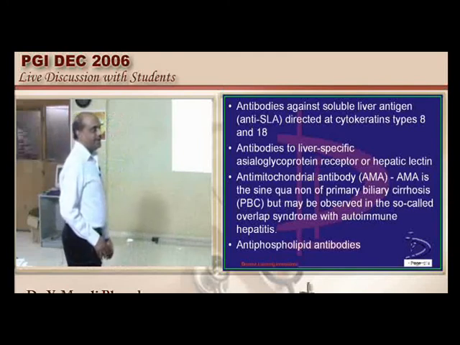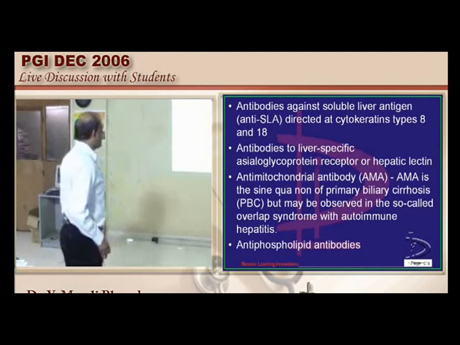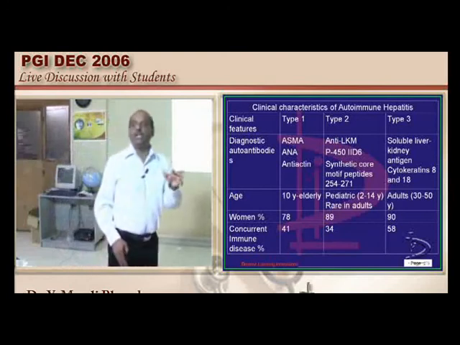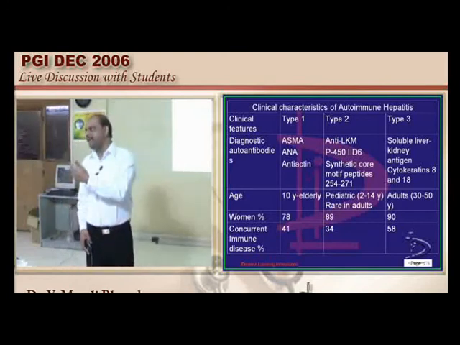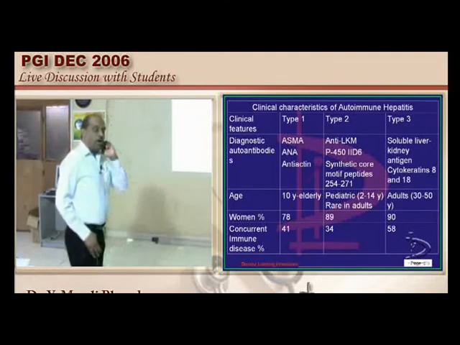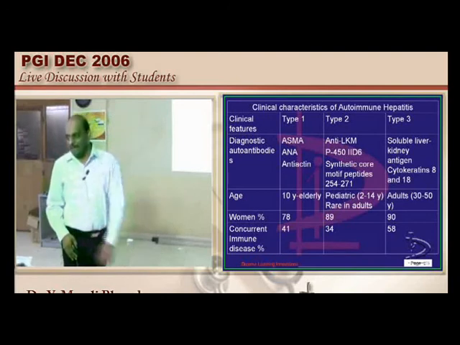Cytokeratins. Similarly, liver specific asialoglycoprotein receptor and hepatic lectin antibodies, anti-mitochondrial antibodies, any of them can become positive in autoimmune hepatitis. So you don't come across ANCA in autoimmune hepatitis. ANCA is found in vasculitis, etc. Now, autoimmune hepatitis is divided based on the serological profile into type 1, 2 and 3.